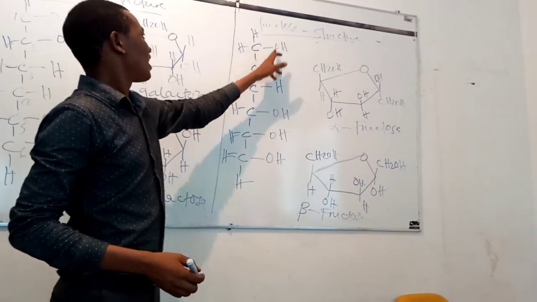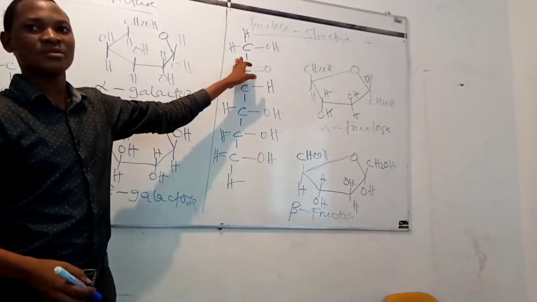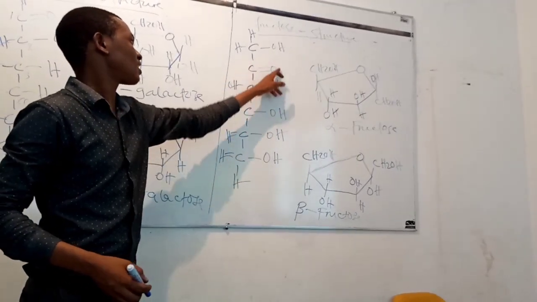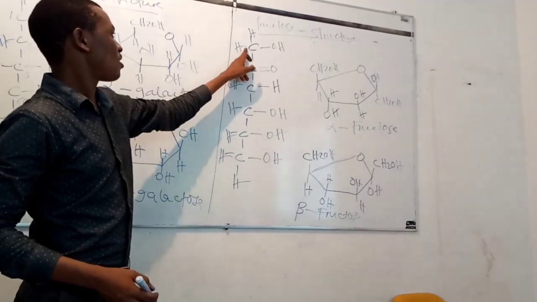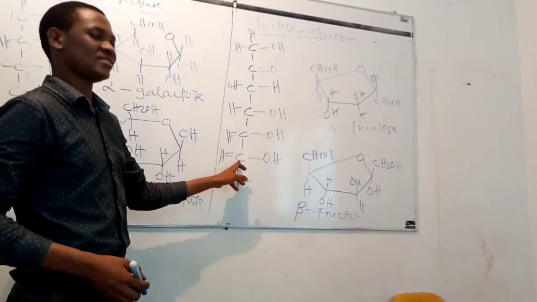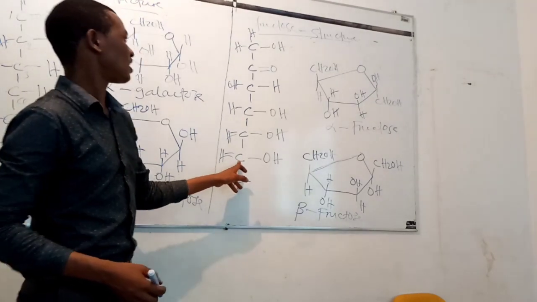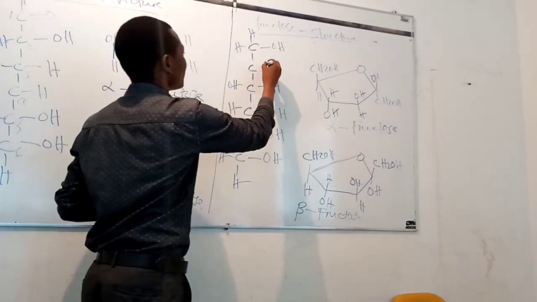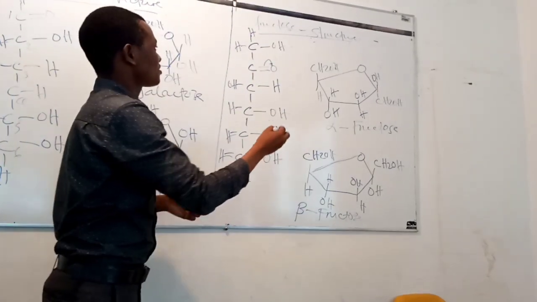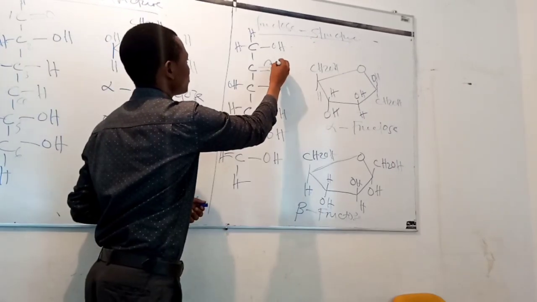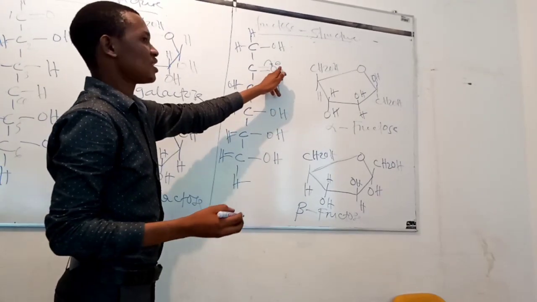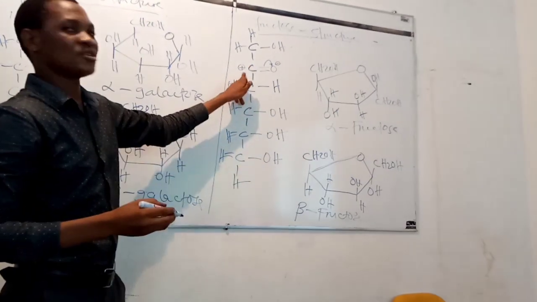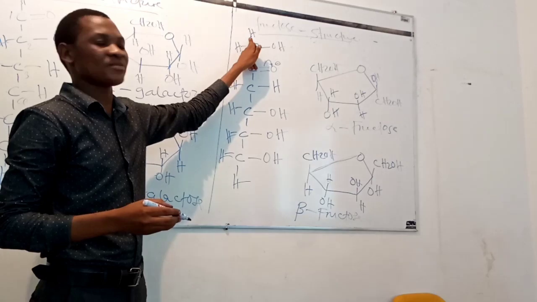Fructose is a keto sugar. It contains a keto group at carbon atom number 2. This is the keto group. So carbon atom number 1, number 2, 3, 4, 5, and 6. In forming the ring structure, the pi bond breaks in such a way that the 2 electrons from this bond go to oxygen and it becomes negatively charged, while the carbon becomes positively charged. Carbon atom number 2, and not carbon atom number 1.